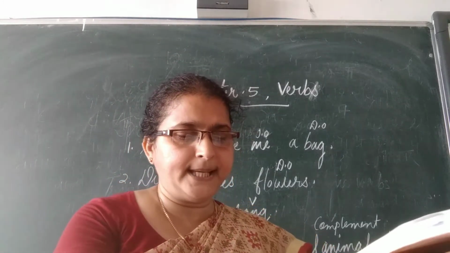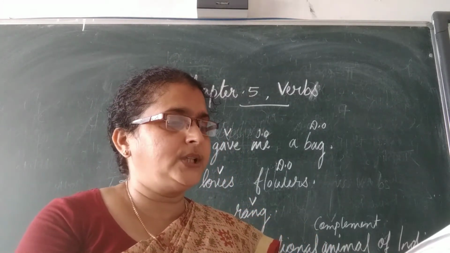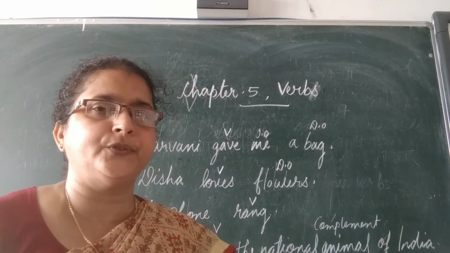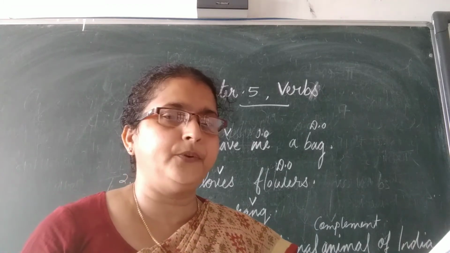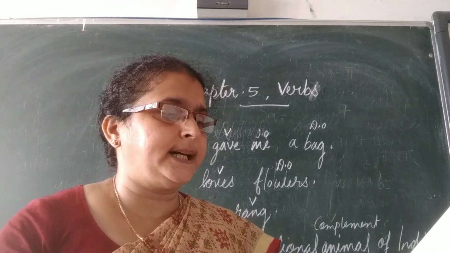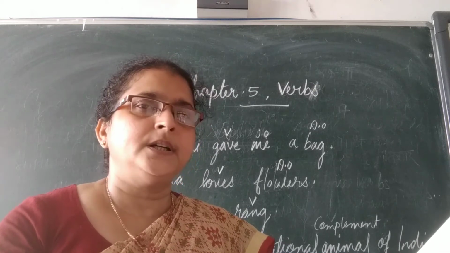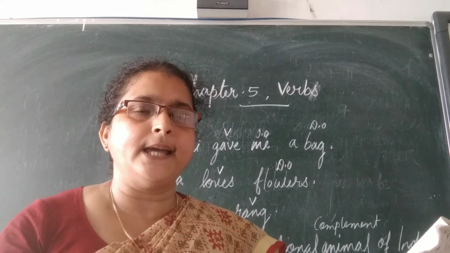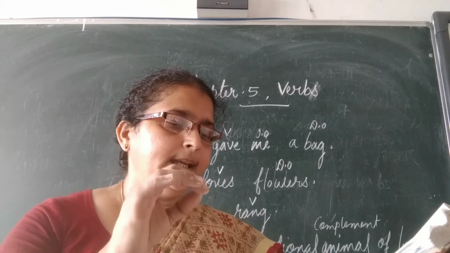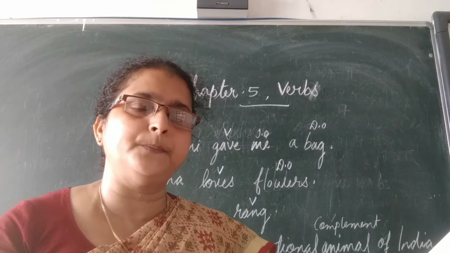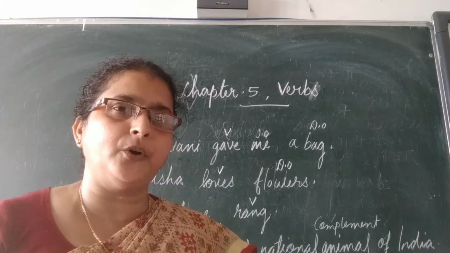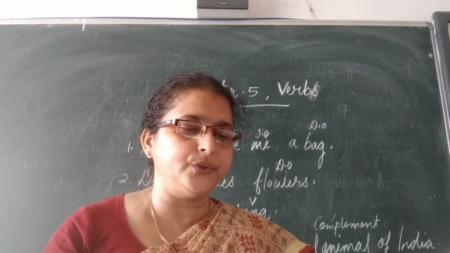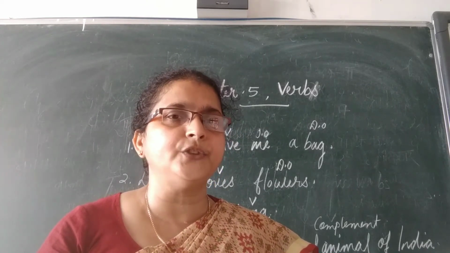Let us take page number 43. In that it is written, the verb. We can see the different types of verb here. Verbs are first divided into two types, transitive verb and intransitive verb. Again the transitive verb is divided into verb of direct object and verb of indirect object, and the intransitive verb is divided into verb of action and verb of being.